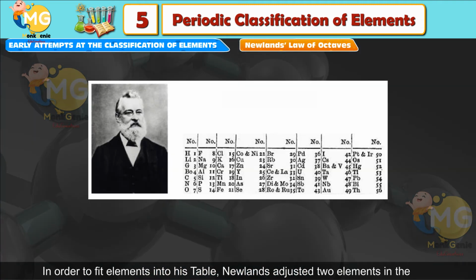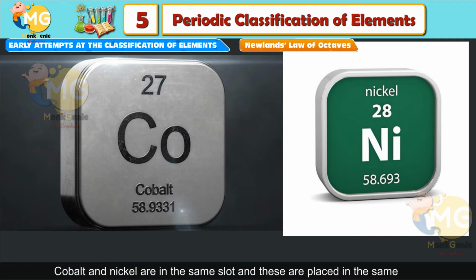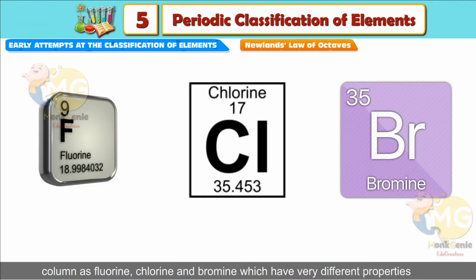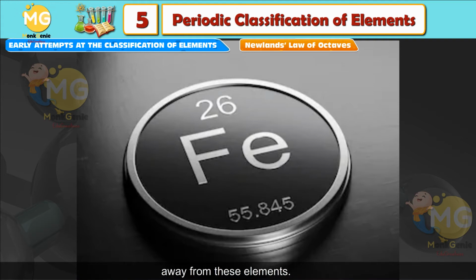In order to fit elements into his table, Newlands adjusted 2 elements in the same slot, but also put some unlike elements under the same note. Cobalt and nickel are in the same slot, and these are placed in the same column as fluorine, chlorine and bromine, which have very different properties than these elements. Iron, which resembles cobalt and nickel in properties, has been placed far away from these elements.